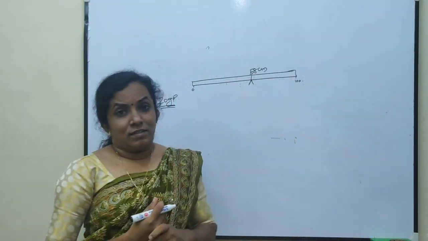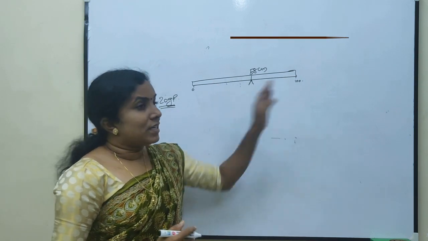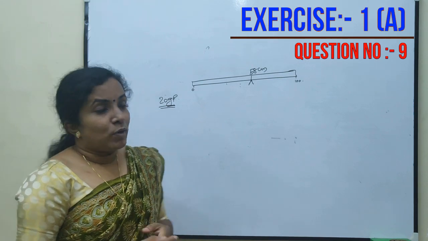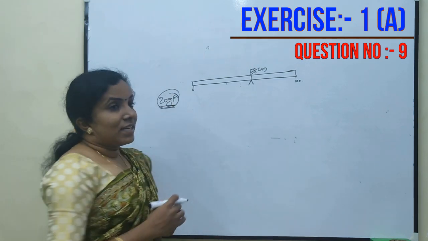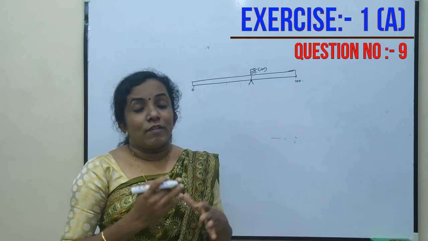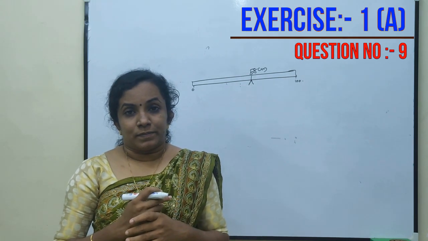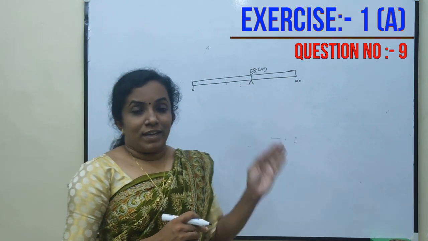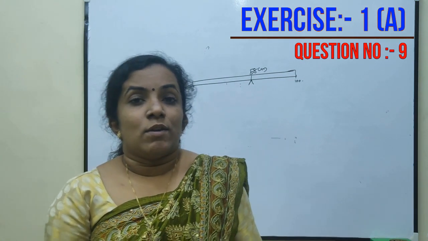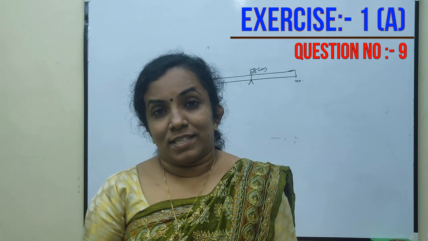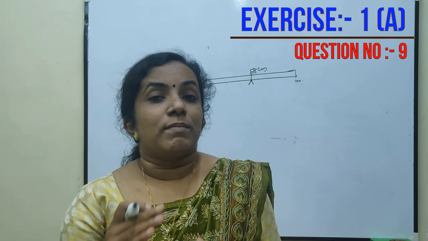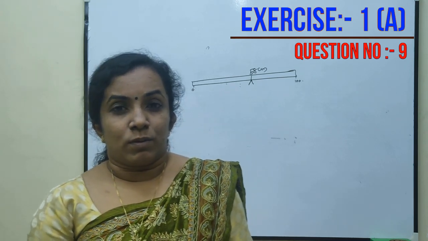Let's see one more problem. In this question, a uniform meter rule is pivoted at 58 centimeter and you are provided with a 20 gram force weight and you have to balance it. When the 20 gram force weight is hanged at one end, we can balance it. Then we need to find the mass or weight of the meter rule.